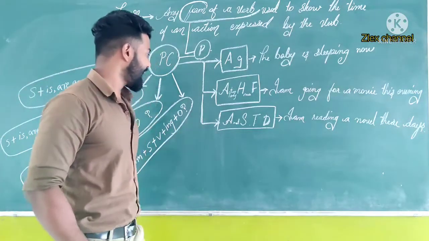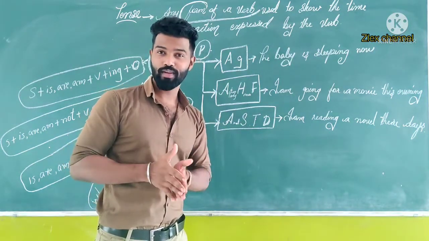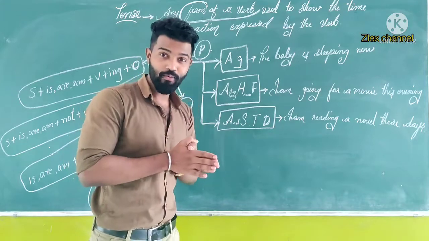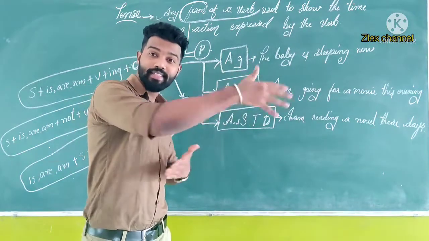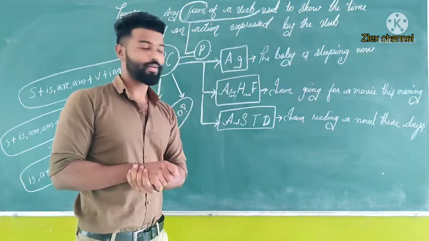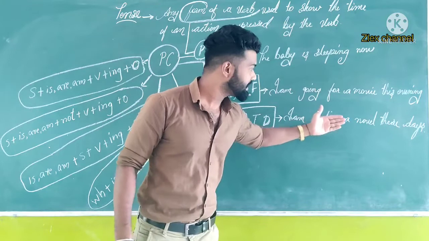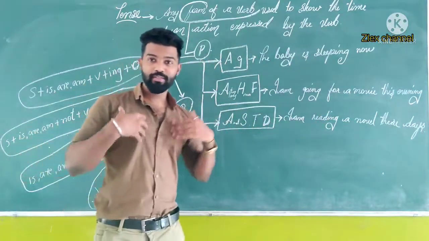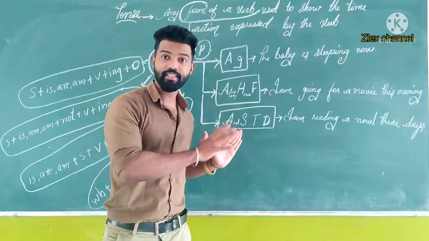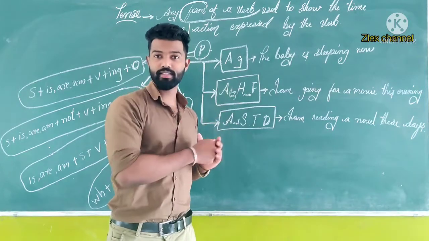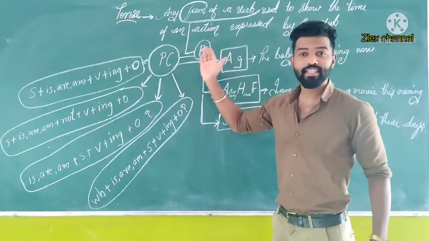Then finally, action not taking place right now. Action is not taking place right now while we are speaking. But it can go on these days. Okay, when I say the example, you will get it easily. I am reading a novel these days. For example, while I am saying or while I am talking, I am not doing that action. But the action is taking place these days. Okay, so now let's study the structures of present continuous tense.